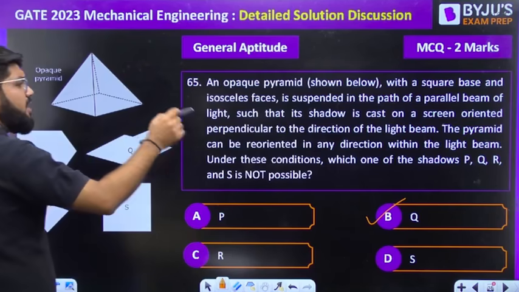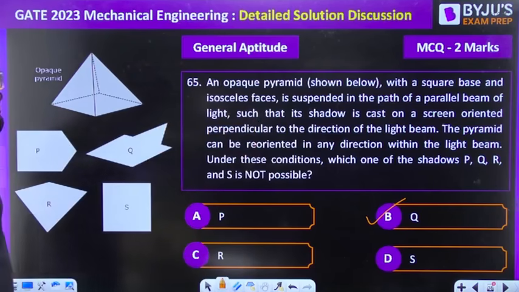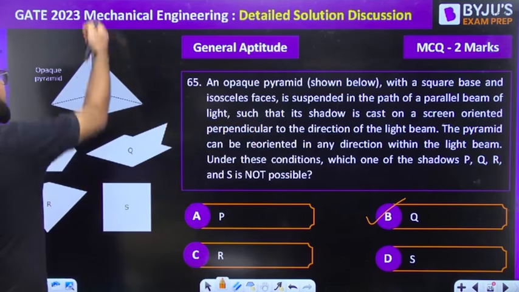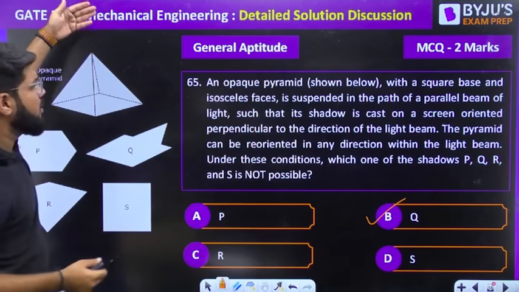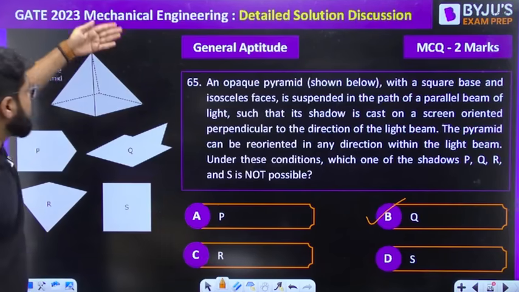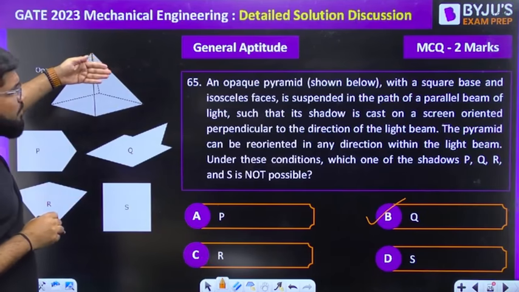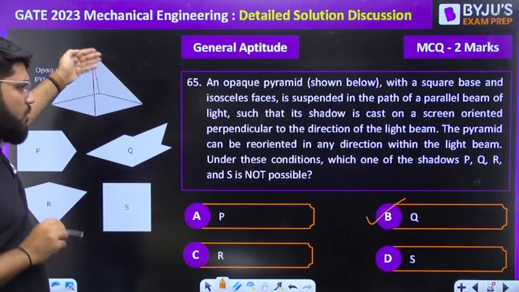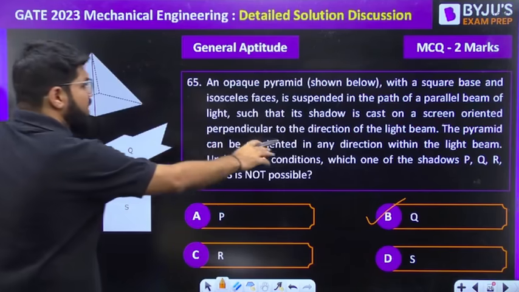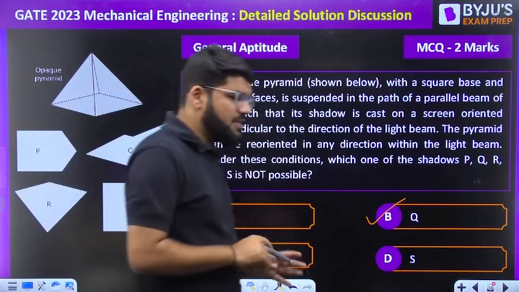It is suspended in the path of a parallel beam of light such that its shadow is cast on a screen oriented perpendicular to the direction of the light beam. So this is the direction of the light beam, and the screen can be perpendicular to it. You can take it backward also, that is also okay. Light can fall like this as well, but remember, it is opaque. The pyramid can be reoriented in any direction with the light beam. Under these conditions, which of the shadows P, Q, R and S is not possible?